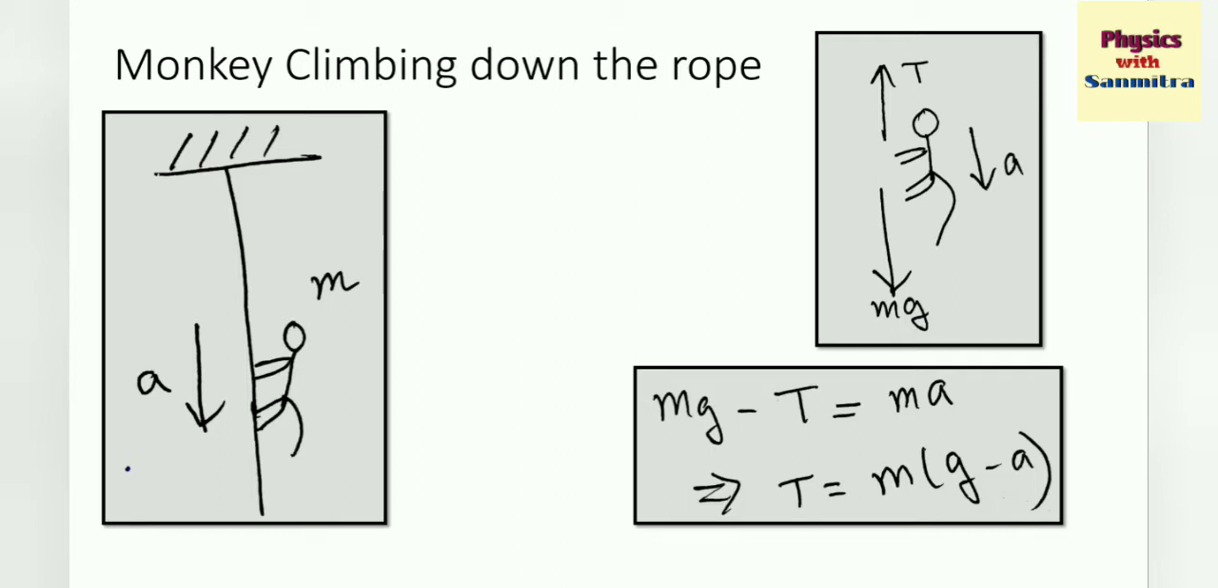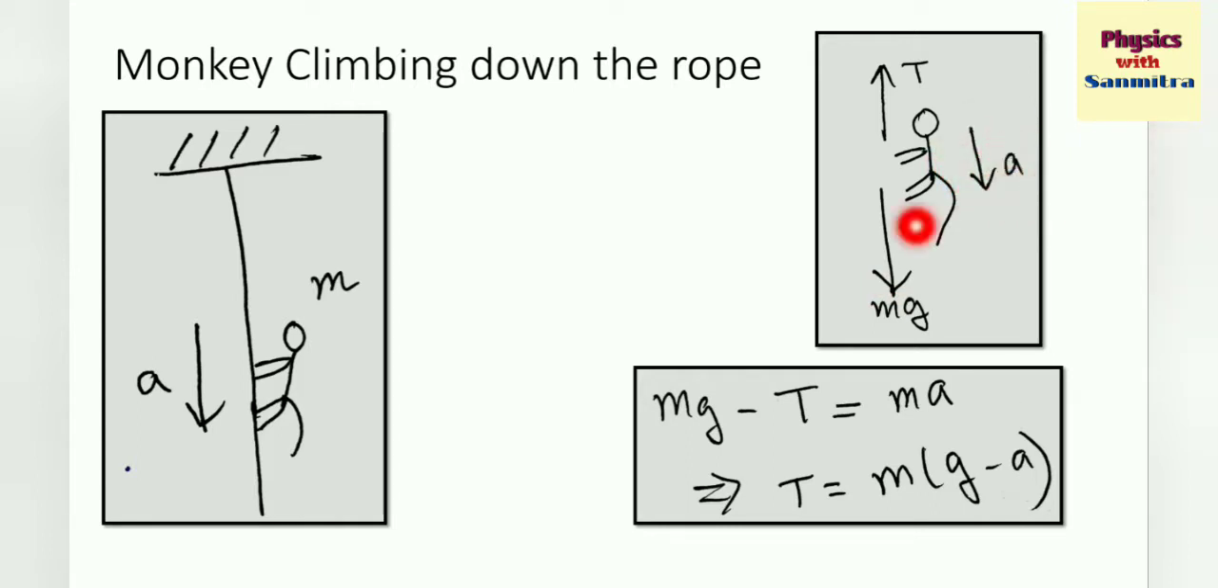So we can see here the situation. The monkey is climbing down the rope with an acceleration a downwards. The mass is m. So the free body diagram is very simple, similar to the last one, so I am not drawing it. Tension is acting upwards, always away from the monkey. mg is acting downwards and a is happening downwards. So it is accelerating downwards.